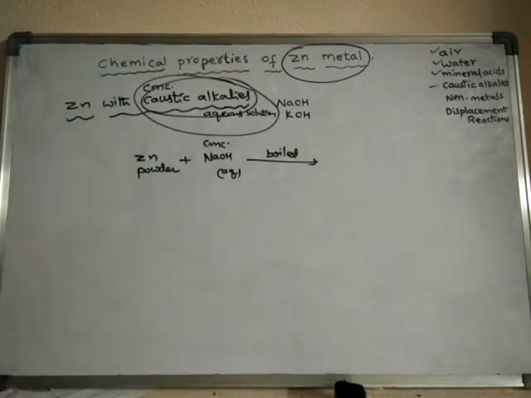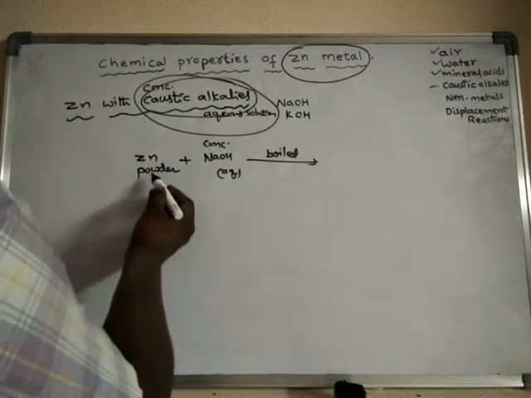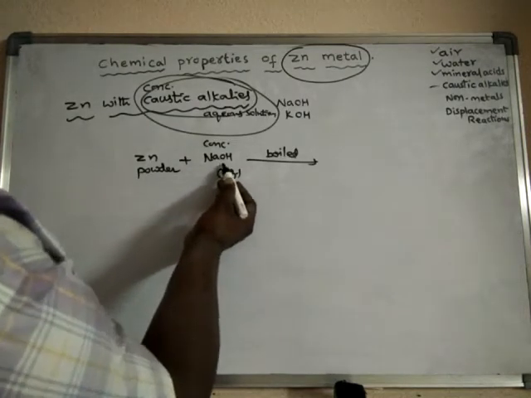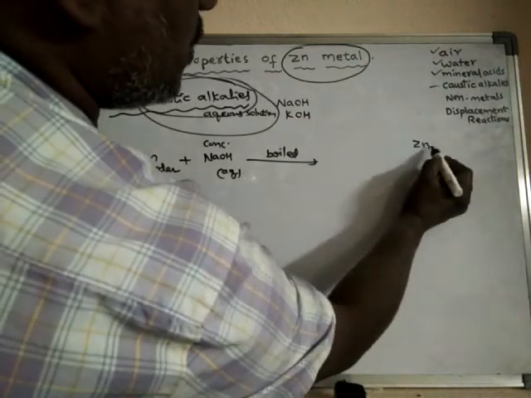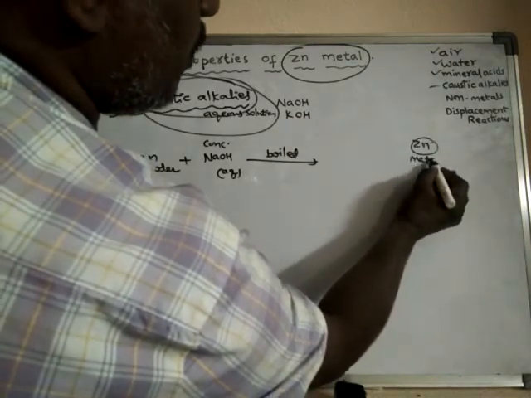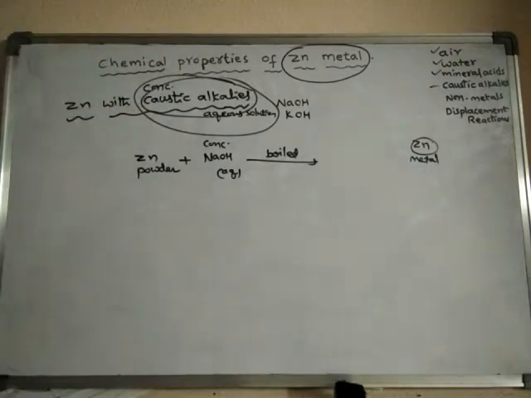what happens? The zinc metal will react with the caustic alkalis. Remember that zinc is a metal. Generally, metals react with acids. They do not react with bases or alkalis. But there are certain metals which can react both with acids and bases.